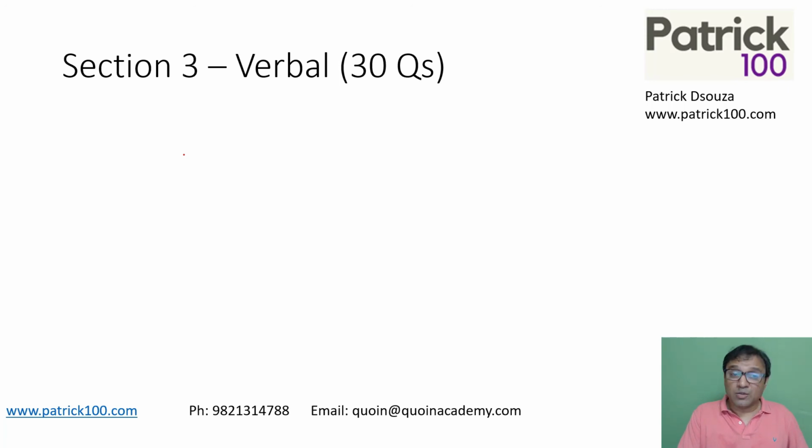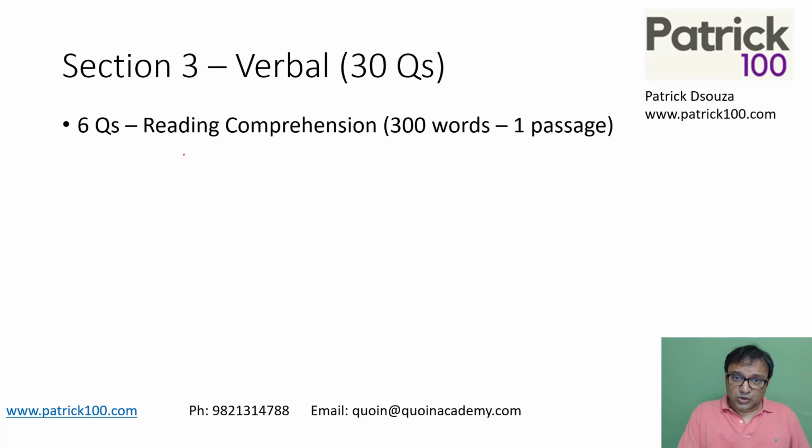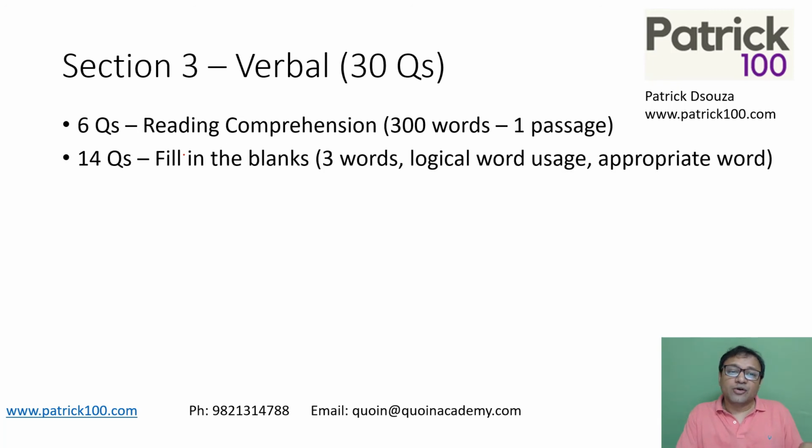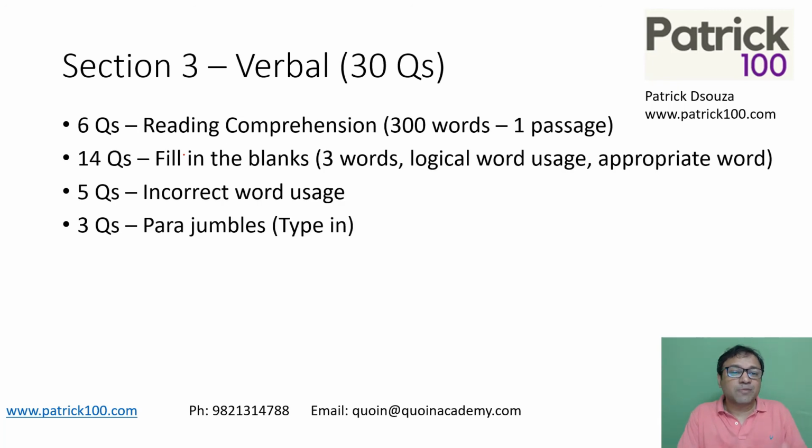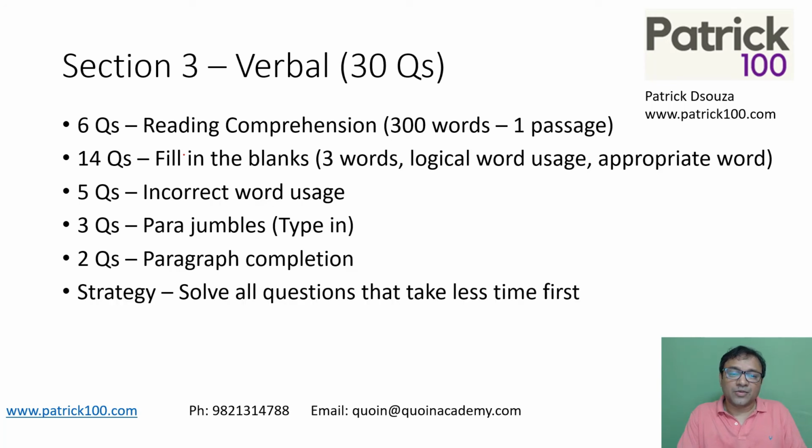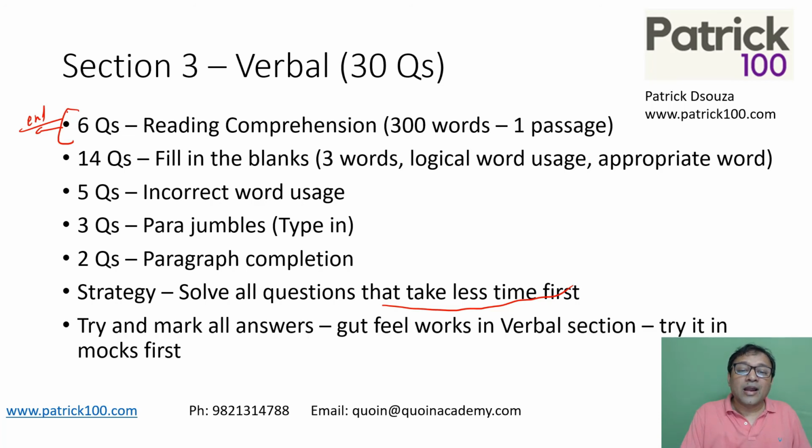Coming to section 3 verbal, 30 questions, which means you have only 1 minute per question. So last year there were RCs, fill in the blanks, incorrect word usage, parajumbles, para completion, etc. The idea is again to solve the ones which are easy or mainly which take less time first. So normally I would recommend to solve RCs in the end because RC takes a longer time to read the entire passage and then solve. So in that case, first solve whatever takes less time. Okay, and try to mark all answers in the verbal as far as possible.